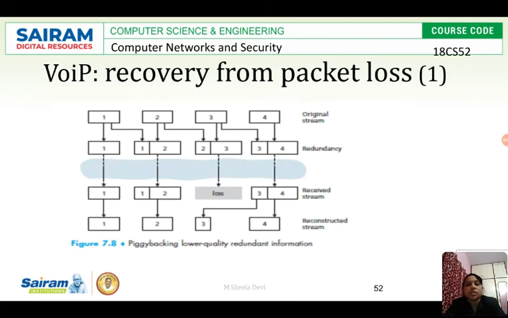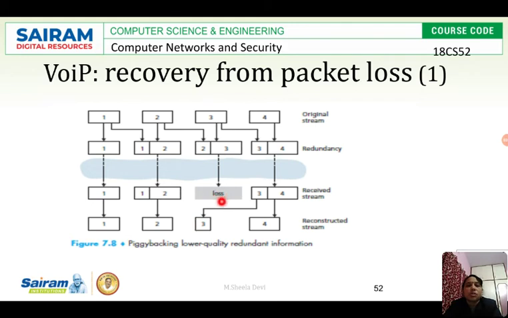Before getting into this, this is how it works. If you see the diagram, the first one is the original stream. This is redundant. So the same data is again duplicated and sent. This redundant information can be of low quality. Why can it be low quality? Because whenever the data is lost, this redundant information is used. Otherwise it is not required.